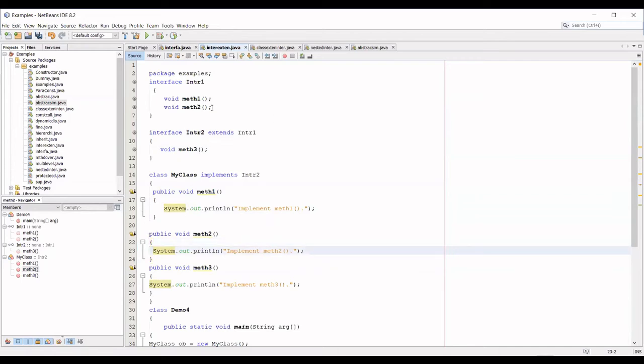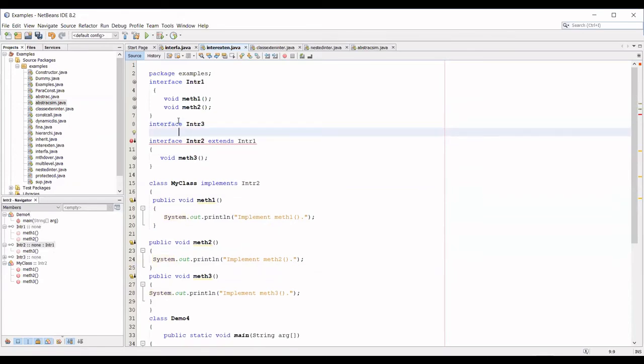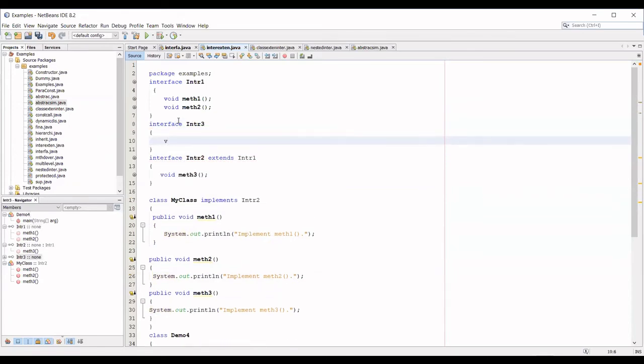Can I have one more interface also? I can have interface 3, inside which I have one method, void method 4. If I want method 4 also inside interface 2, I can write a comma and interface 3.